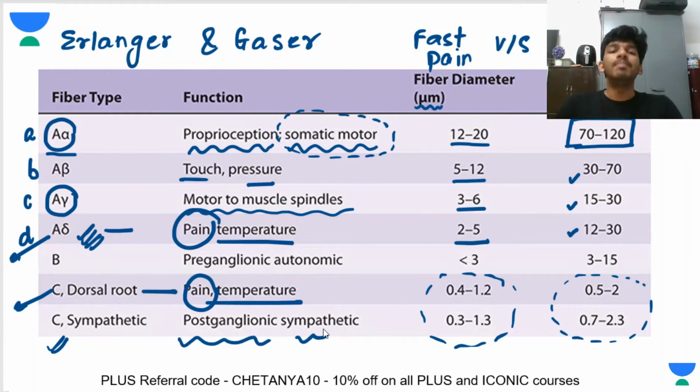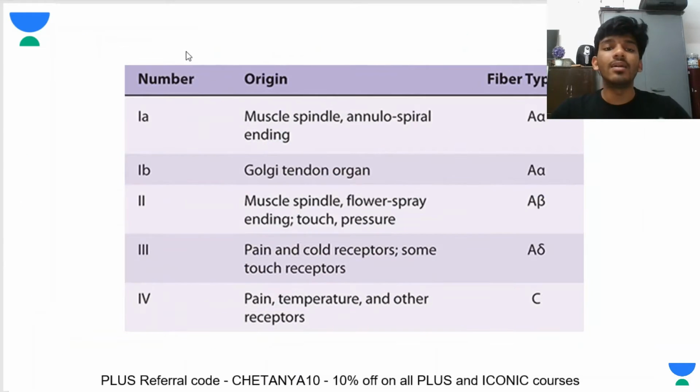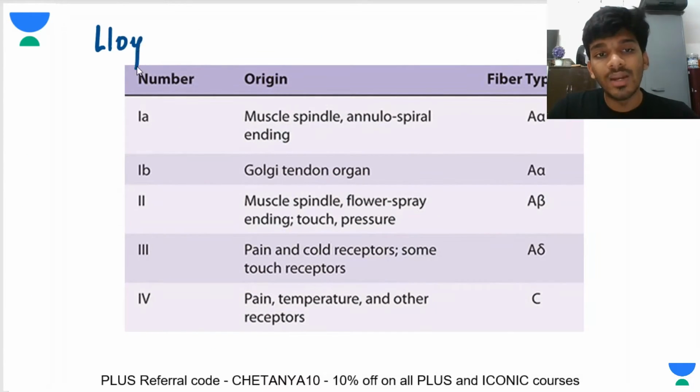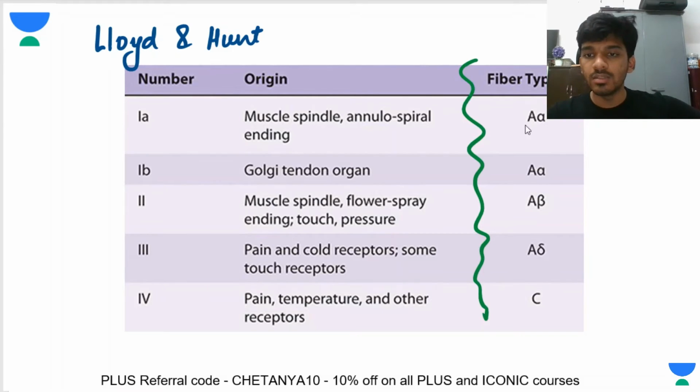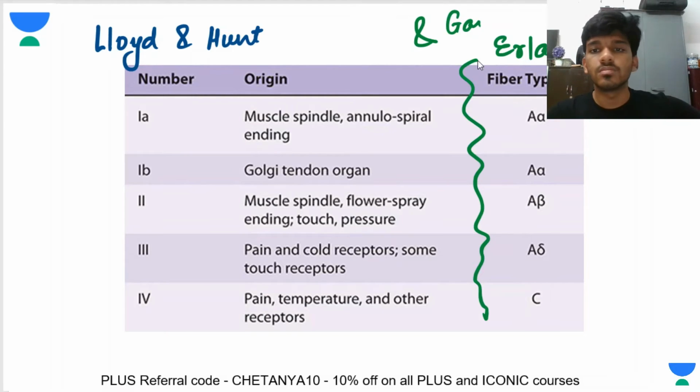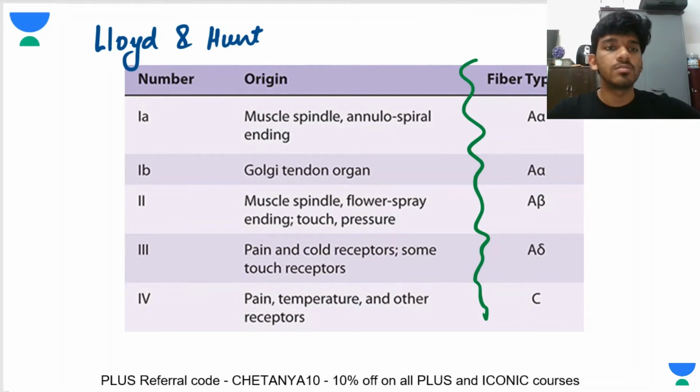Okay. So that is the basics of the Erlanger and Gasser classification. Now let's move to the Lloyd and Hunt classification. Let's first look at it independently, and then we'll compare it with the Erlanger and Gasser classification. So if you look here, this is a comparison with the Erlanger and Gasser classification, right? Let me just write in short.